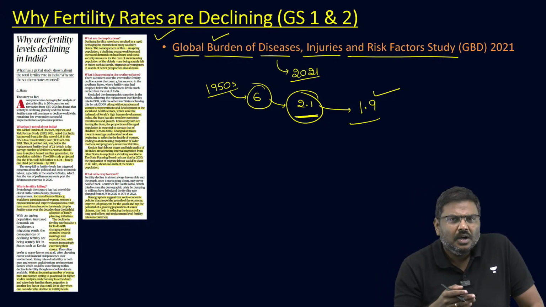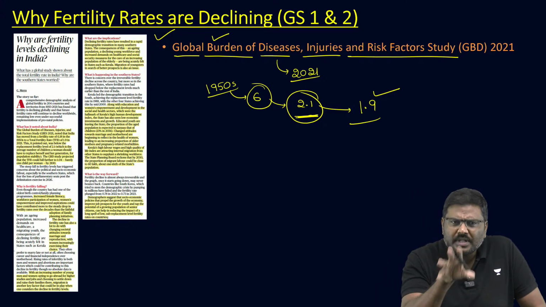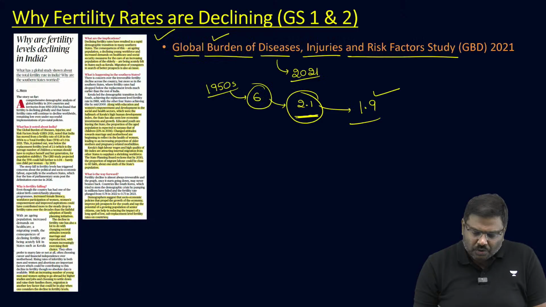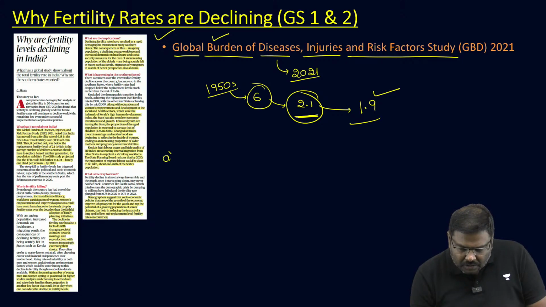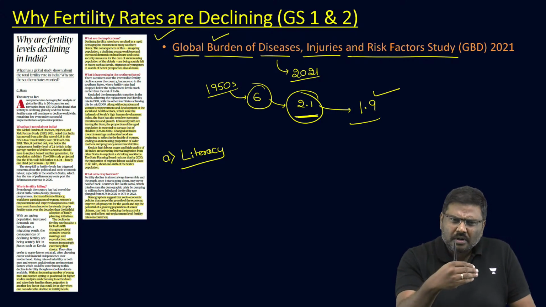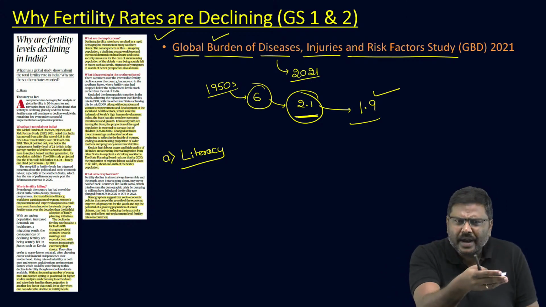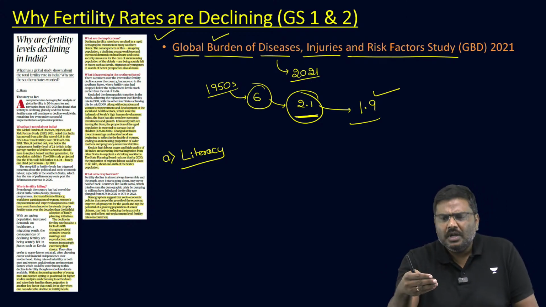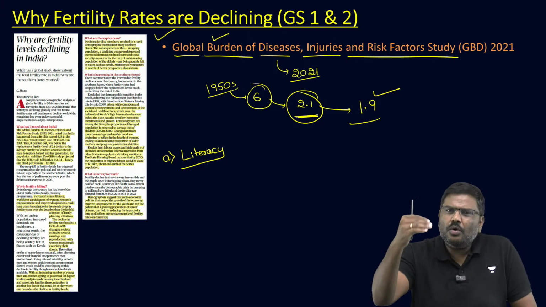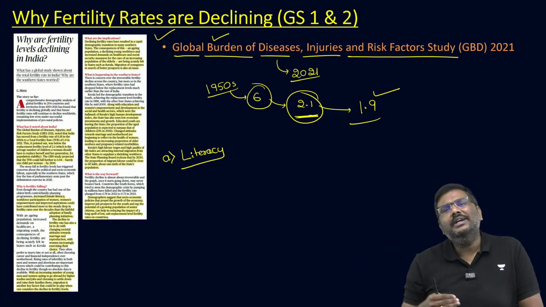What are the reasons? What factors can you attribute for this, and what is the impact of it? The factors that you can attribute to this is, one, the literacy or education levels have improved for both men and women. And when more and more women or girls become educated, they will become aware of the precautions that they can take, or they will become more oriented towards their job security.